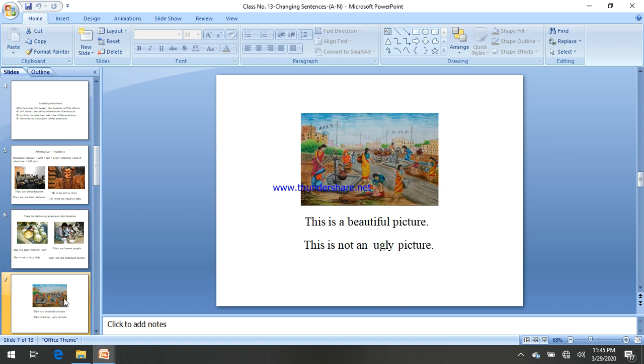Let's discuss another one. This is a beautiful picture. After the auxiliary verb "is", there is "not": this is not. And the opposite word here, remember, the article can be changed. Because the opposite of "beautiful" is "ugly". Before the word "ugly", as its first letter is a vowel, U, you have to write the article "an".